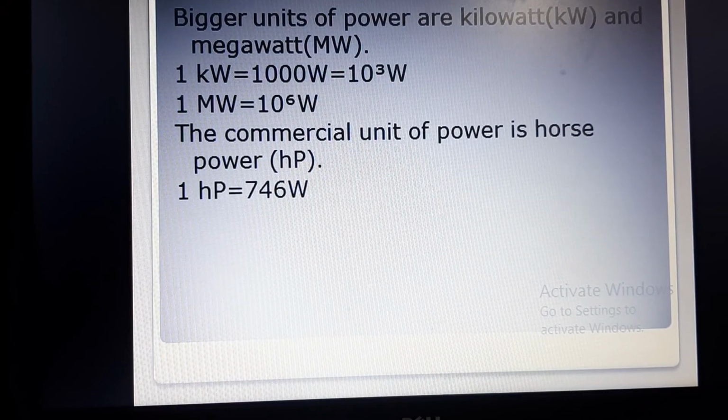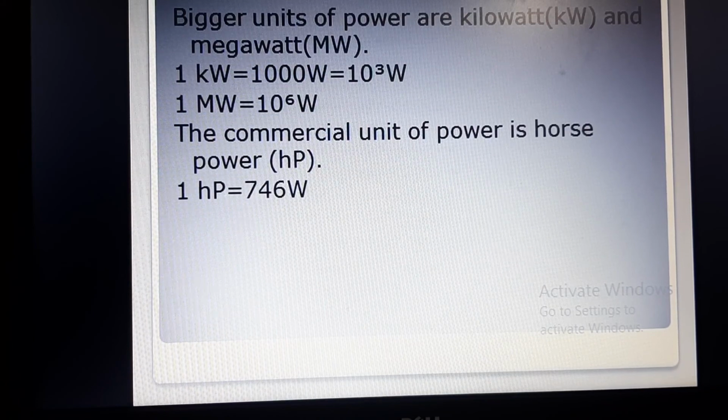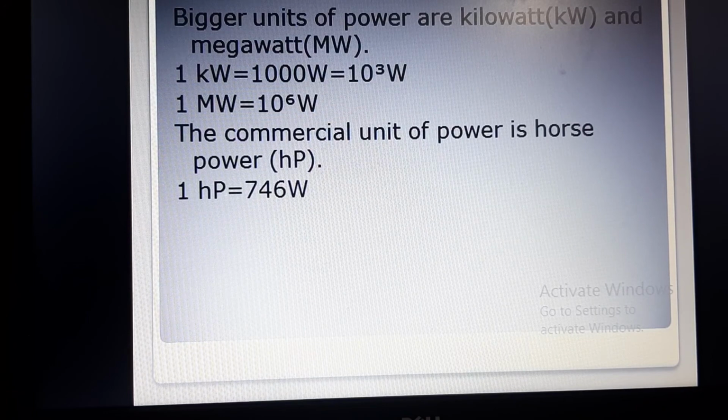Bigger units of power are kilowatt and megawatt. So what are the conversions here? 1 kilowatt is equal to 1000 watt, that means 10 to the power 3 watt, or 1 megawatt will be equal to 10 to the power 6 watt. Okay, commercial unit of power is horsepower. You might have heard about this. So 1 HP is equal to 746 watt.